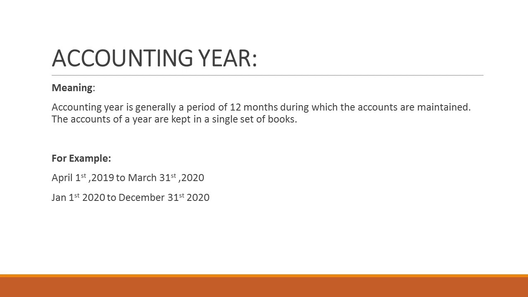We can consider examples, that is 1st April 2019 to 31st March 2020, or in some other cases January 1st 2020 to December 31st 2020. In general, it is a period of 12 months during which the accounts are maintained. And in the same accounting year, we ascertain the results of the business, whether we have got a profit or loss.